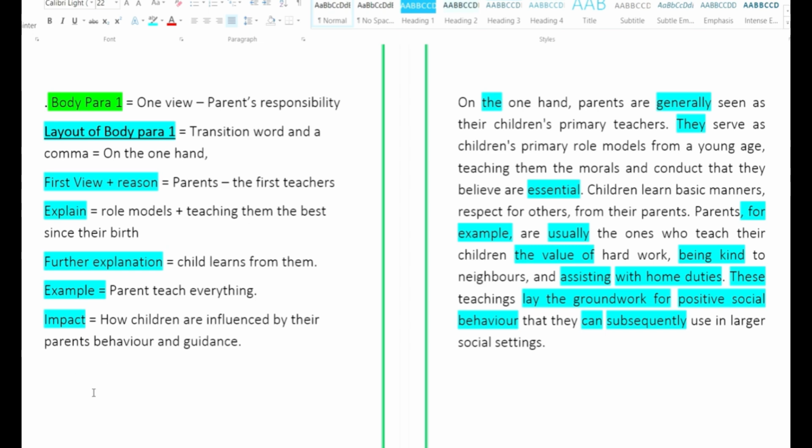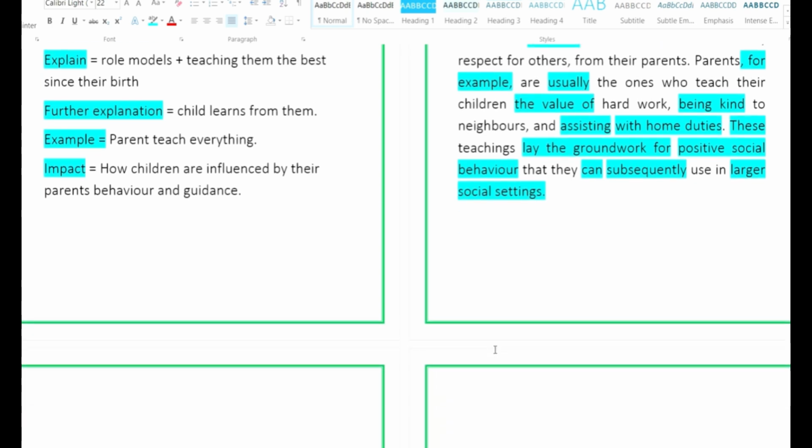Fine. Now back to the paragraph. It is subsequently used in larger social settings. Subsequently is in the longer run, in the future. Used in where? Larger social settings. What is larger social settings? In the career ahead, in the community. So good words to learn again. In the future, in the society, in the community, you can rephrase it to larger social settings.